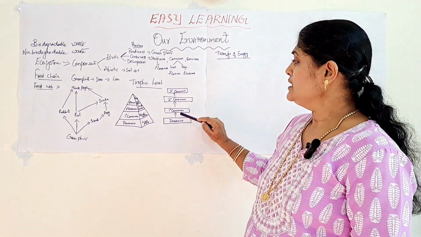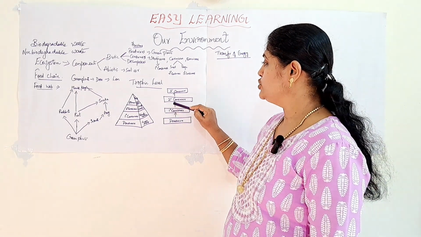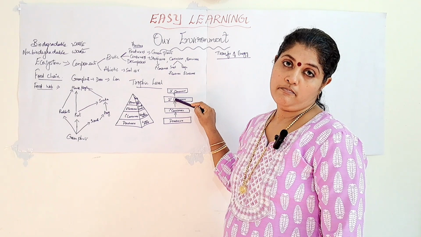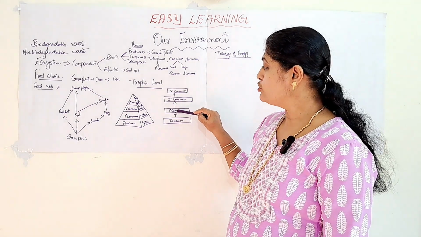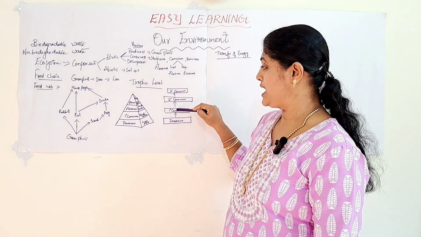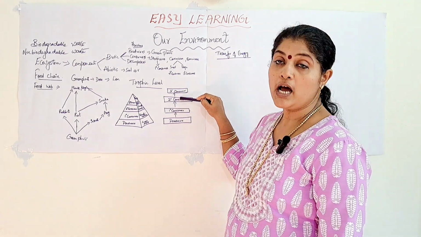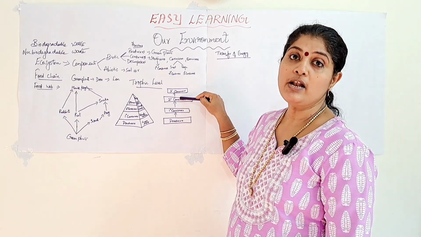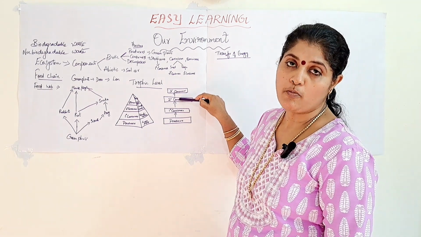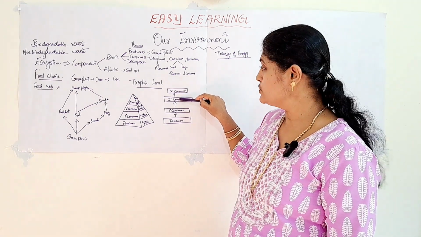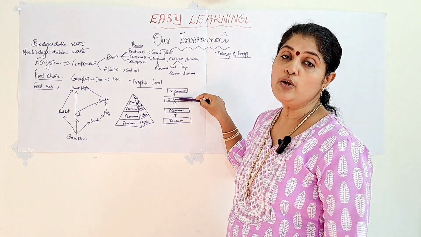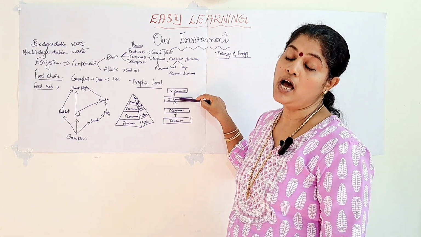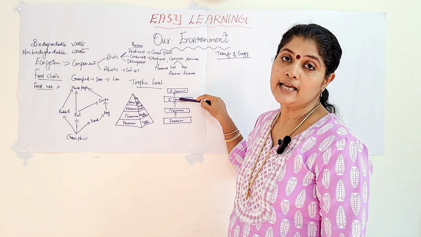Same way, when the primary consumers are eaten by the secondary consumers, the food or the energy will be transferred from the primary consumer to the secondary consumer, and they will utilize that energy for their metabolic activities. And from this group of organisms also, some amount of energy remains unutilized and will be lost into the air as heat.